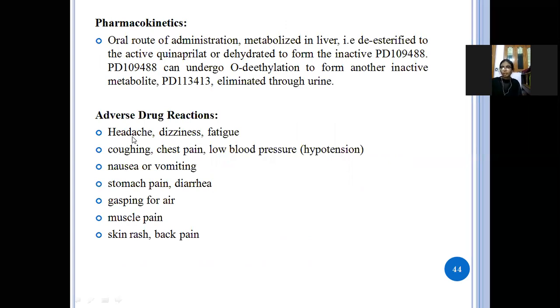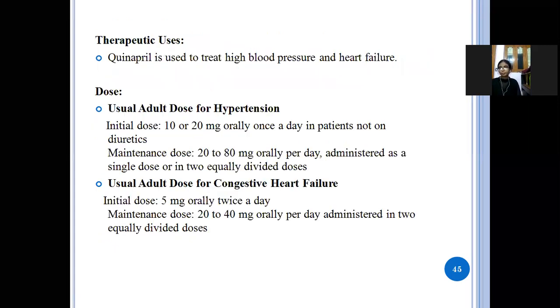And its adverse drug reactions are headache, dizziness, fatigue, and cough, chest pain, low blood pressure, nausea, vomiting, stomach pain, diarrhea, muscle pain, skin rashes, and back pain. Next, uses: it is used to treat high blood pressure and heart failure.